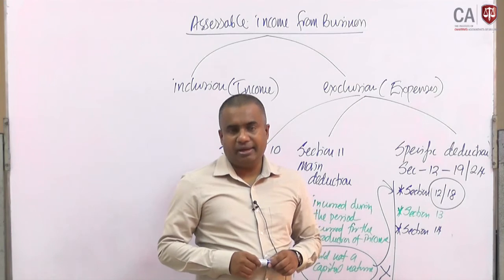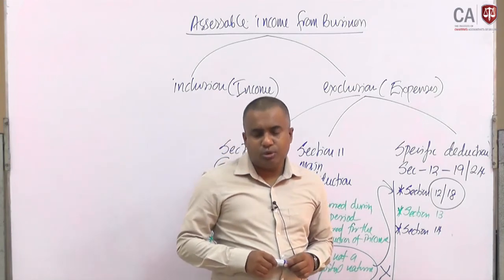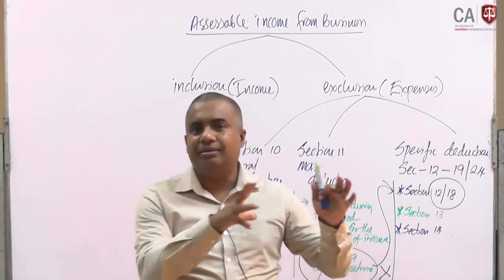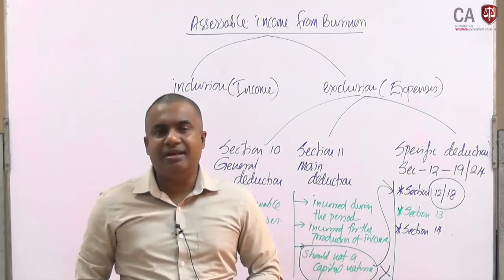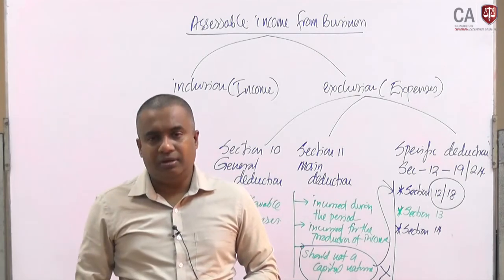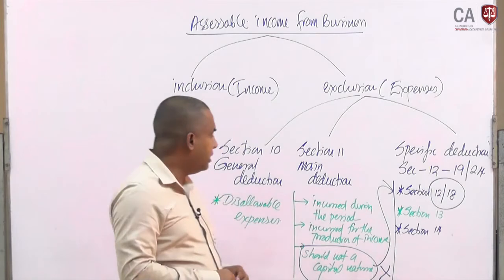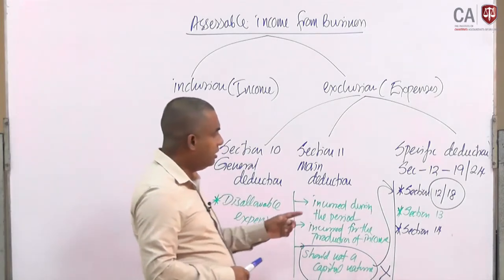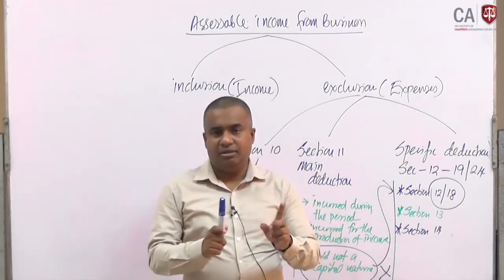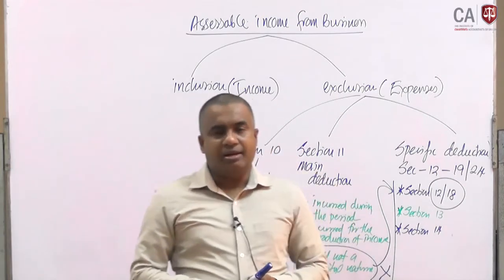Repair is a revenue nature expense, but improvements are capital nature expenses. Irrespective of whether it is capital nature or not, when it is identified under section 14, we can consider it.